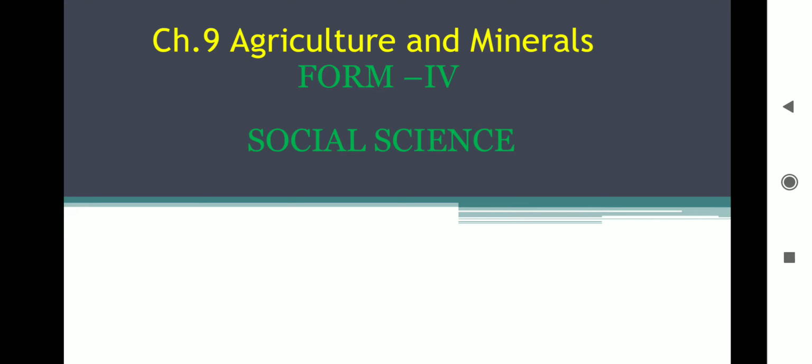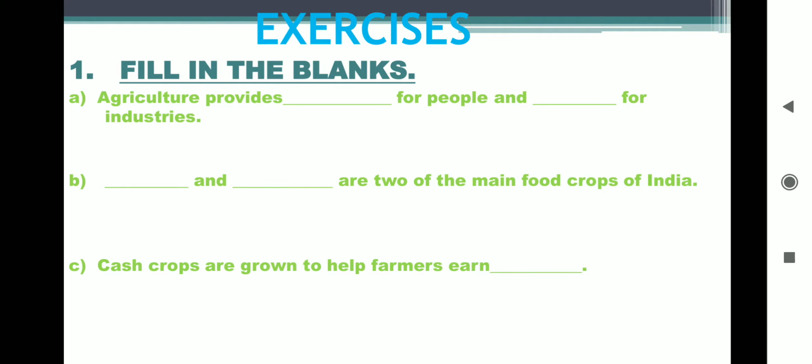Today in our revision session, we are going to do the revision of the exercise of chapter number 9, Agriculture and Minerals. First of all, we shall do the blanks. As you all know, the minerals portion is already deducted. I repeat, the minerals portion is already reduced from the syllabus. So kindly keep that in your mind so that whatever exercise is related to minerals won't be added over here.